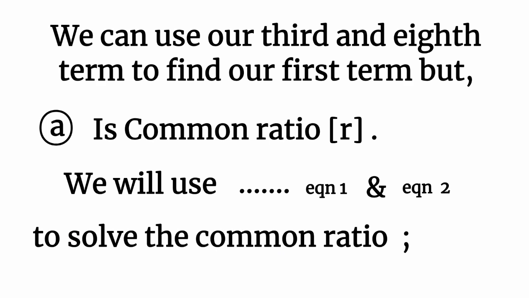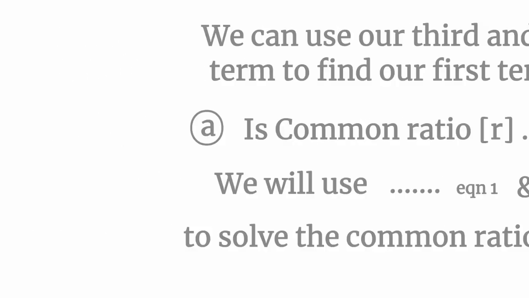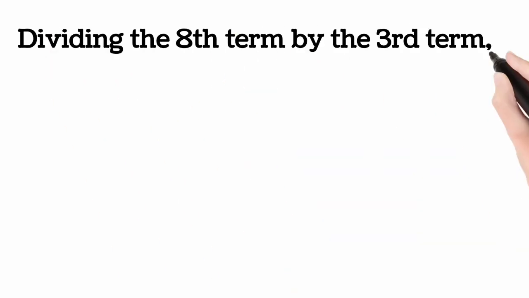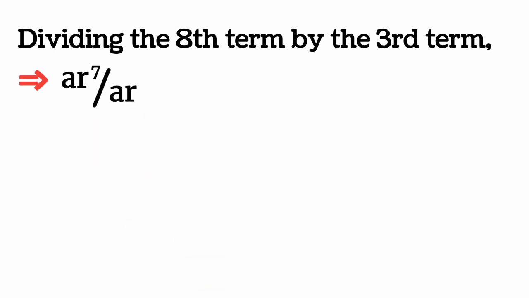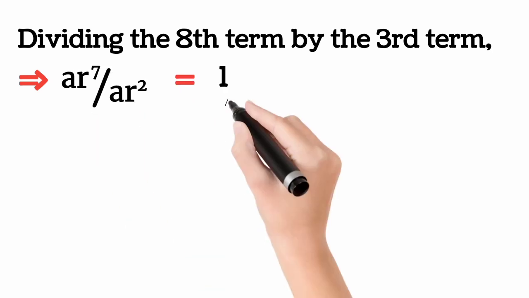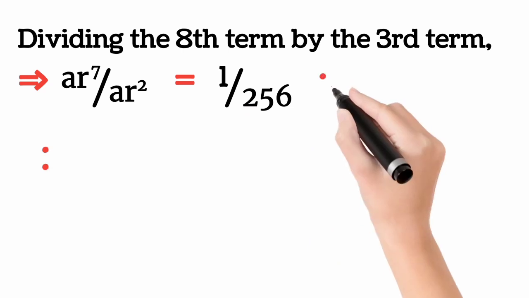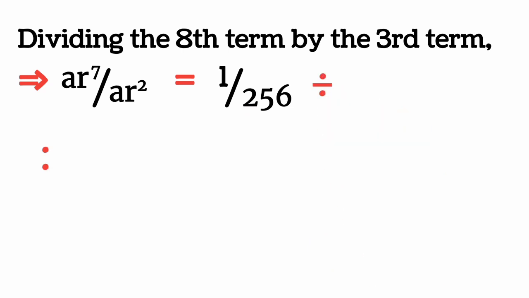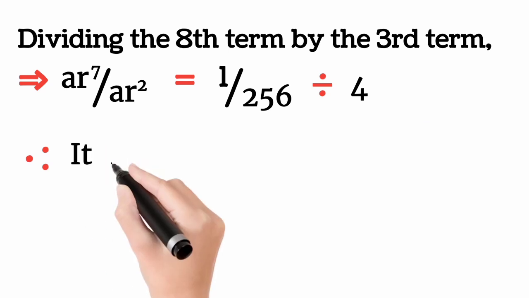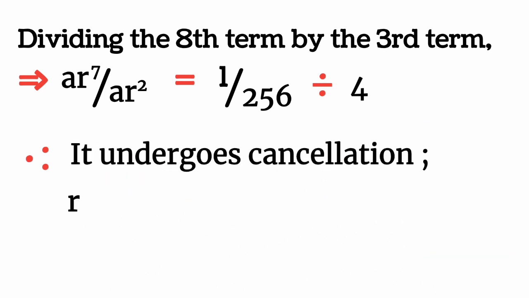For equation 2, we solve for the common ratio. Take equation 1 over the other. Equation 1 is the 8th term and equation 2 is the 3rd term. So ar raised to the power 7 over ar raised to the power 2 is equal to 1 over 256 over 4.